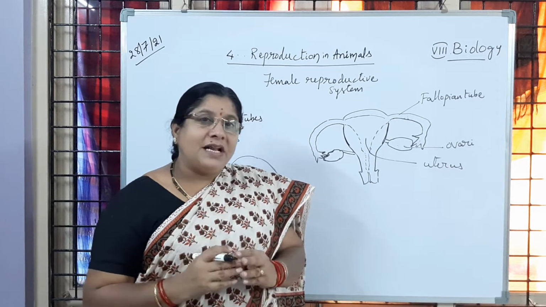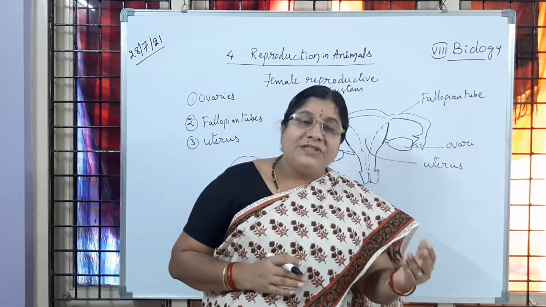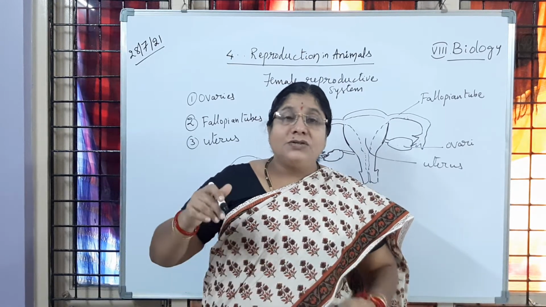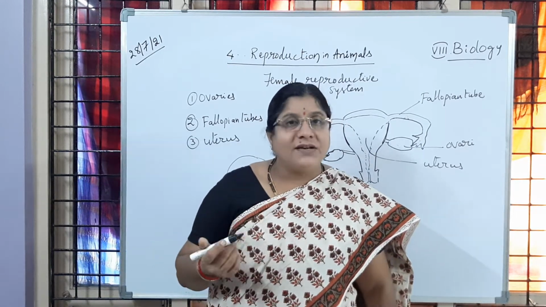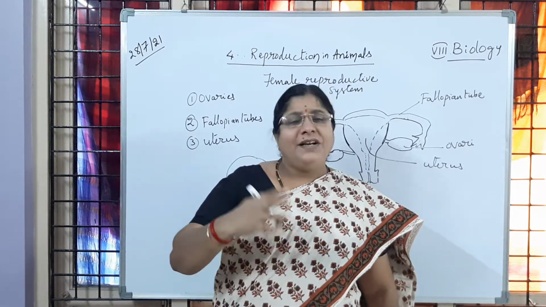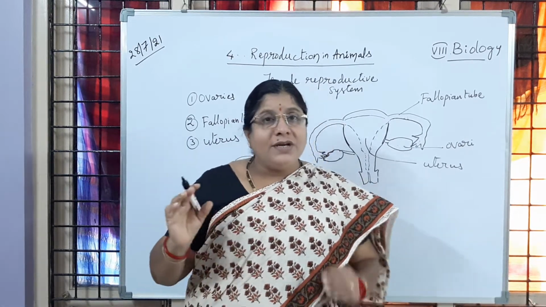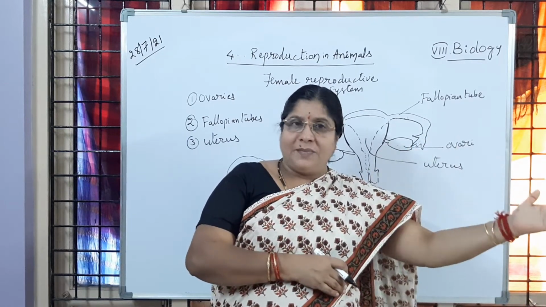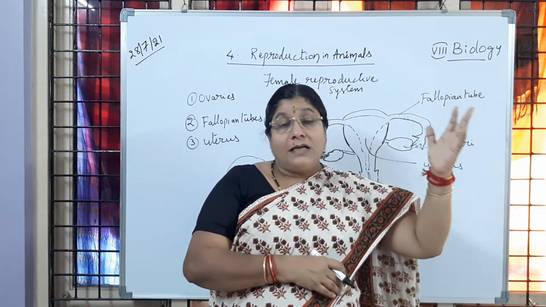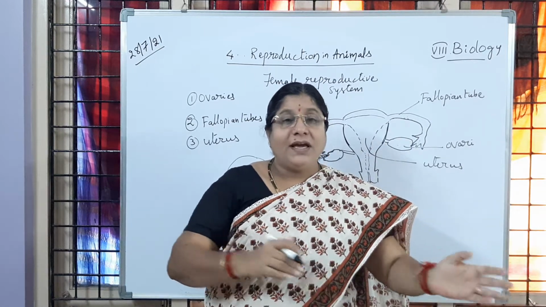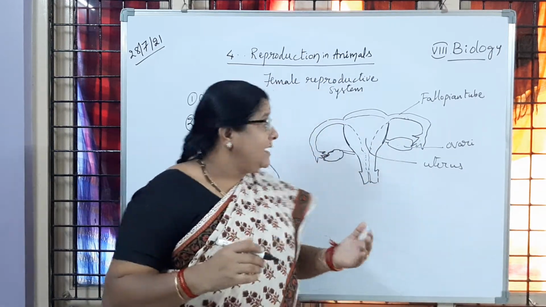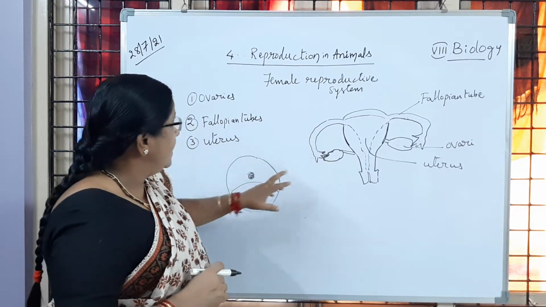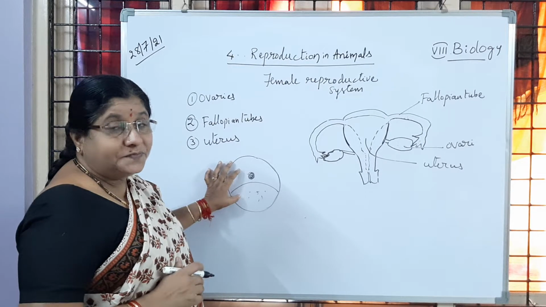After the fertilization, the zygote that is formed because of the fusion of the male gamete with the female gamete will have two sets of chromosomes. That we will learn in higher classes. So the sperms are male gametes produced by the male reproductive system, and they are single celled. Just like the male reproductive system, in the female reproductive system the ovaries produce the ovum.